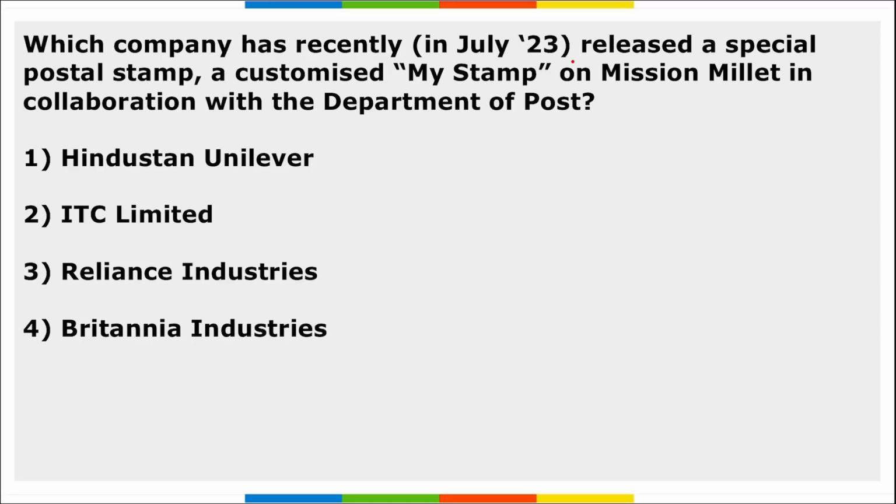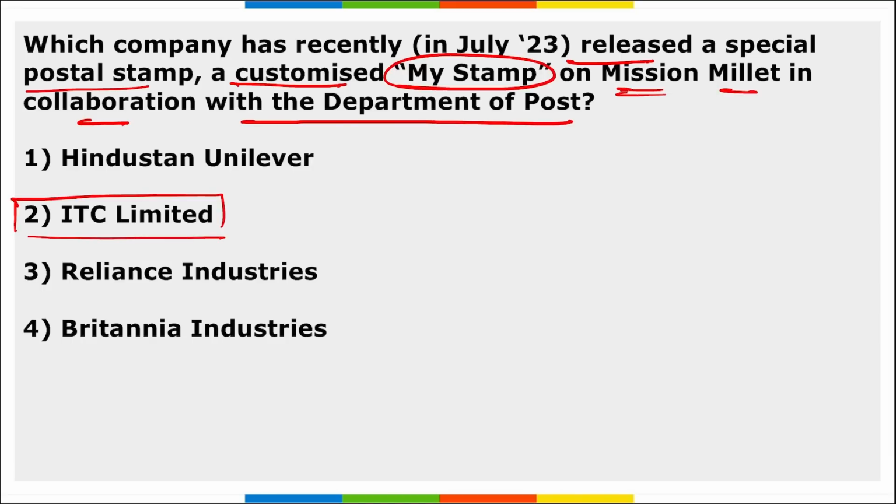Next, which company has recently released a special postal stamp, a customized My Stamp on the Mission Millet in collaboration with the Department of Post? It is by ITC Limited, right? ITC Limited is a leading Indian multi-business enterprise based in Kolkata, West Bengal, and they have released a special postal stamp that is a customized My Stamp.